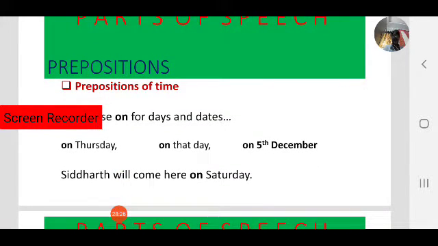Siddharth will come here on Saturday. Observe, on Saturday, on Monday, on Sunday. In that case we use on, not in Sunday, not in Monday, not in Thursday. We have to use on for all days and dates: on Saturday, on 5th December, on 26th January. For days and dates we use on.